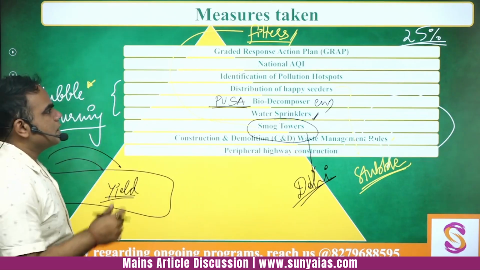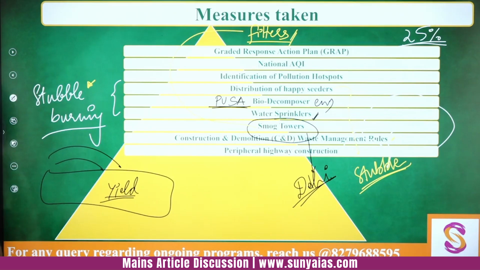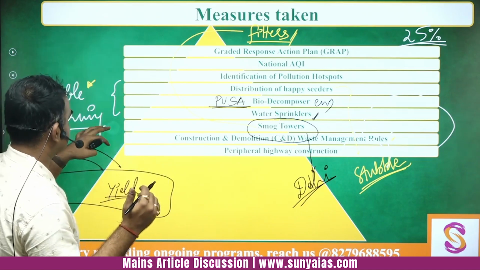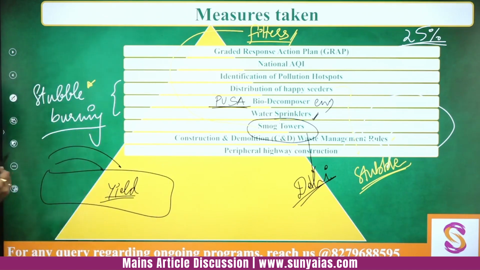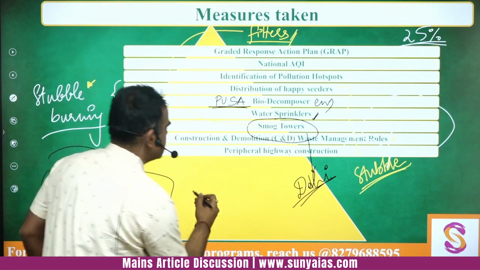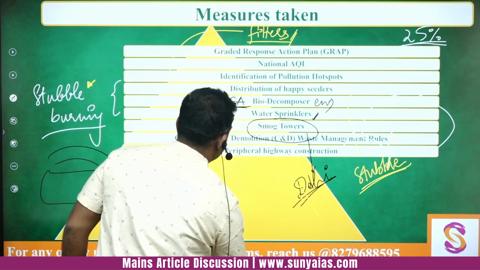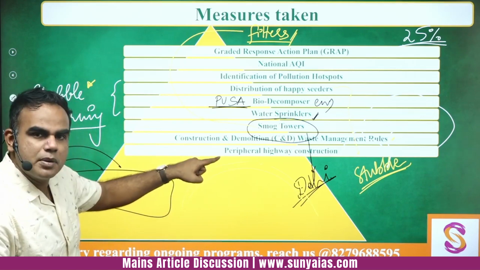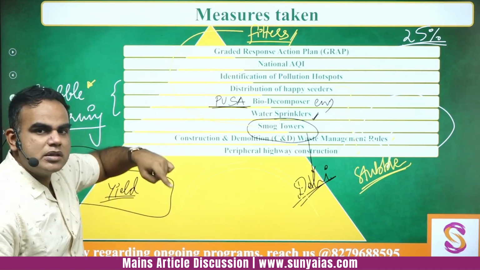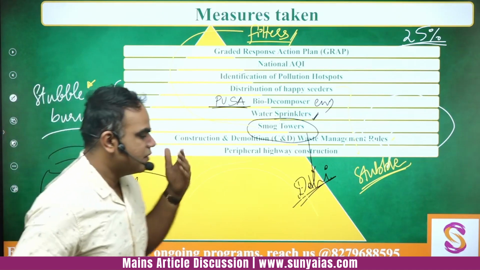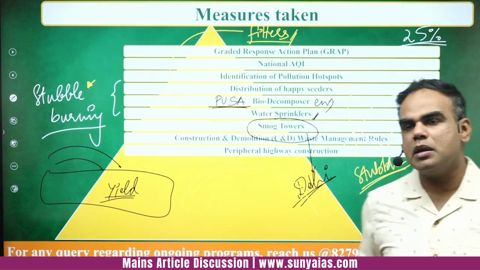Then if I talk about the peripheral, meaning on the outside. अब क्या हो गया है, especially if we talk about highway construction, if I talk about the Eastern Peripheral and the whole highways, if you connect the highways, if there is a smooth movement of traffic, which means there is better or lack of congestion, that will always help. तो peripheral वाले sites पे, especially during the peripheral part of NCR, the highway construction has helped. The vehicles will move smoothly, and that can also help you reduce the pollution.